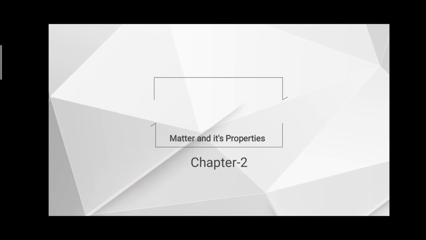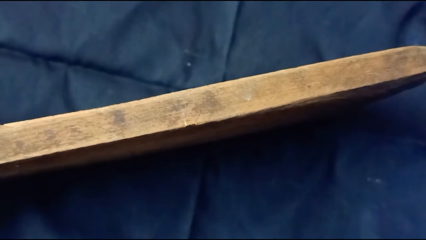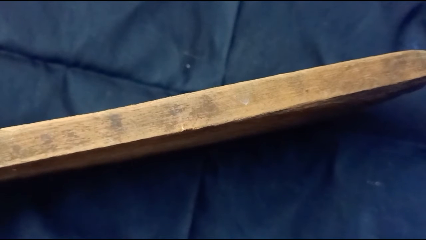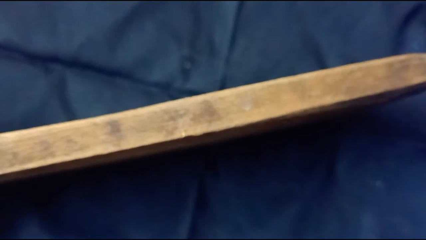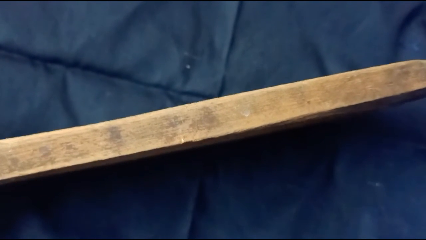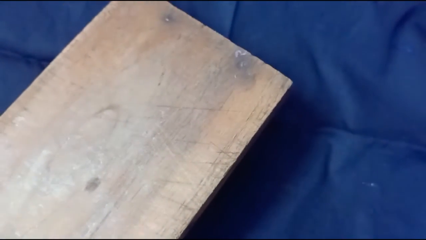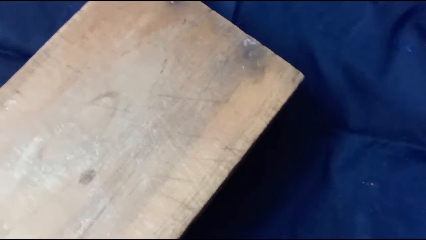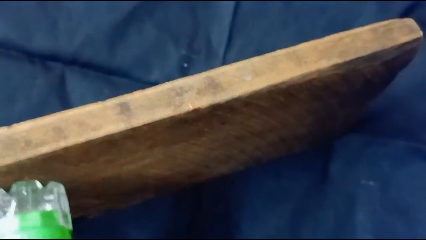I am going to show some ways to learn this easily. So listen carefully. The next one is classification of matter according to opaque, transparent and translucent. First, wood. We all know that wood will not allow light to pass from one side to the other. I am using this torch light to pass the light into it.